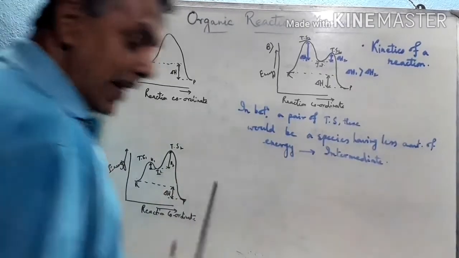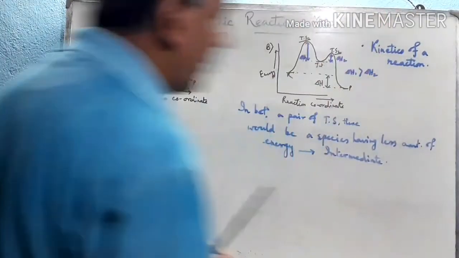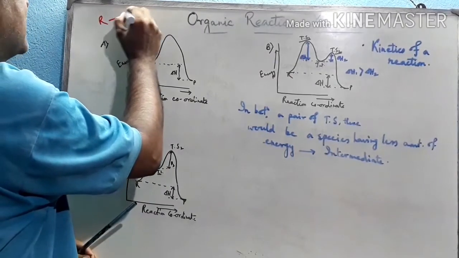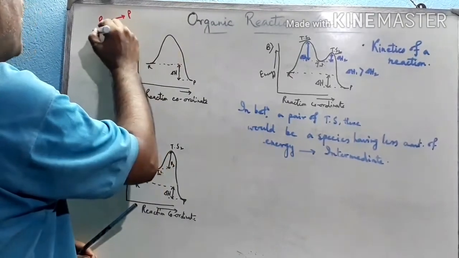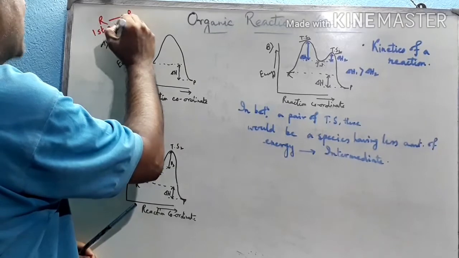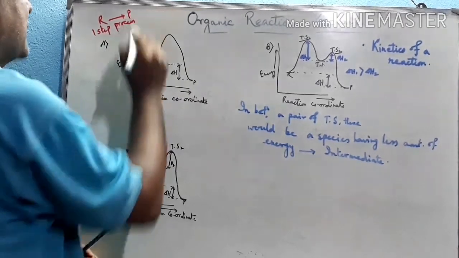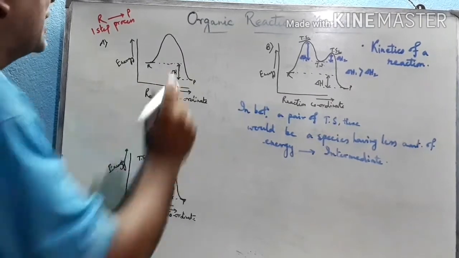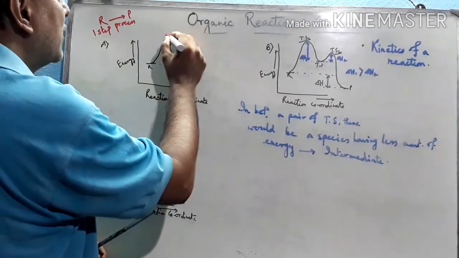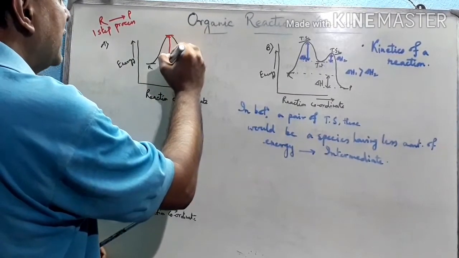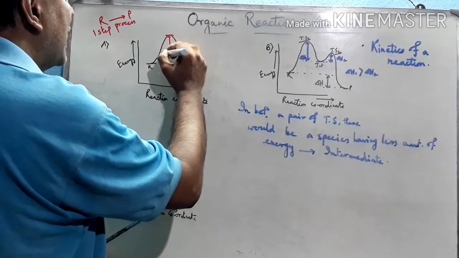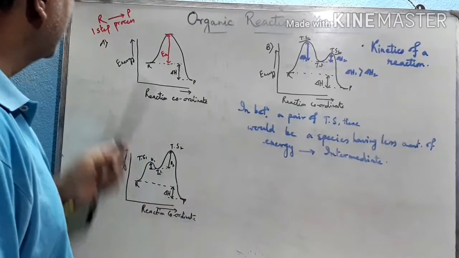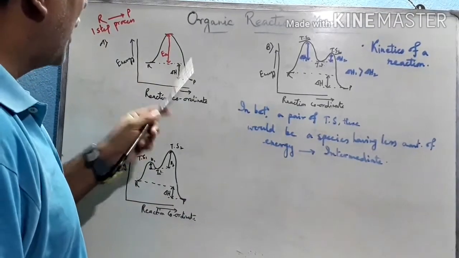Now suppose a reaction proceeds from R to P. Let R be the reactant and P the product. This denotes a one-step process. See this, it starts from R, shows a highest energy level, this part, this is the transition state, and this part is called the activation energy, EA. Now this is a one-step process, and the product is P here.